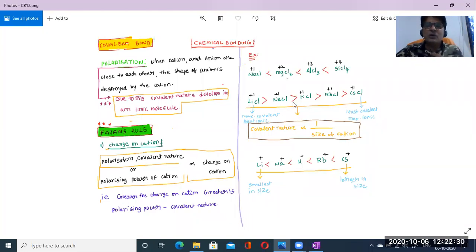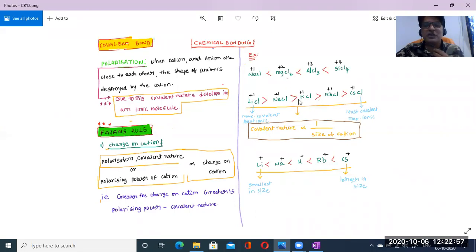So what about example two with group elements? See lithium, sodium, potassium, rubidium, cesium. Here I've taken the halides of first A group elements, meaning lithium chloride, sodium chloride, potassium chloride, rubidium chloride, cesium chloride. Here we can raise a question: which of the following molecules has the least covalent nature?